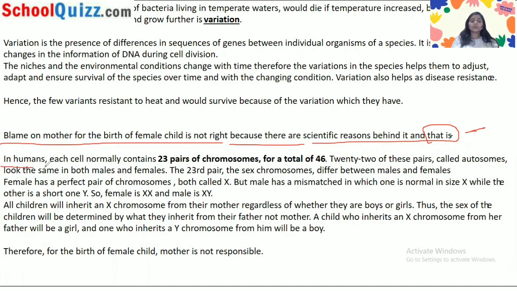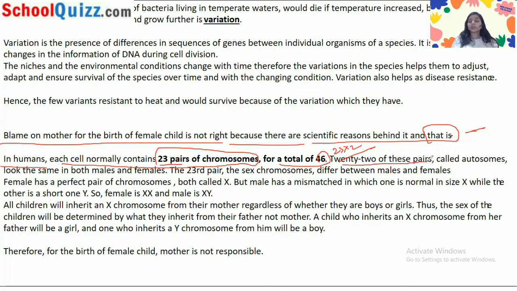So in humans, each cell normally contains 23 pairs of chromosomes. You already know that we have 23 pairs of chromosomes, for a total of 46, because this is in pairs.